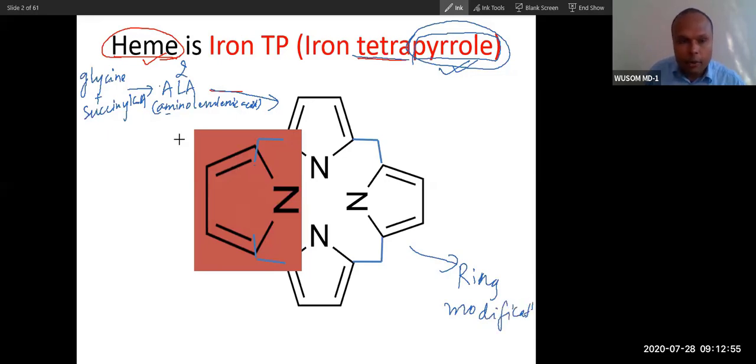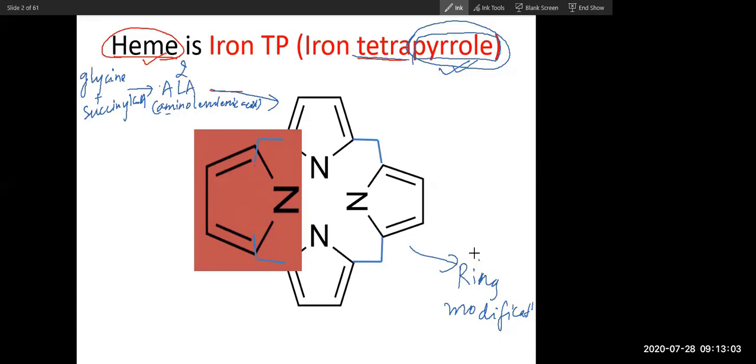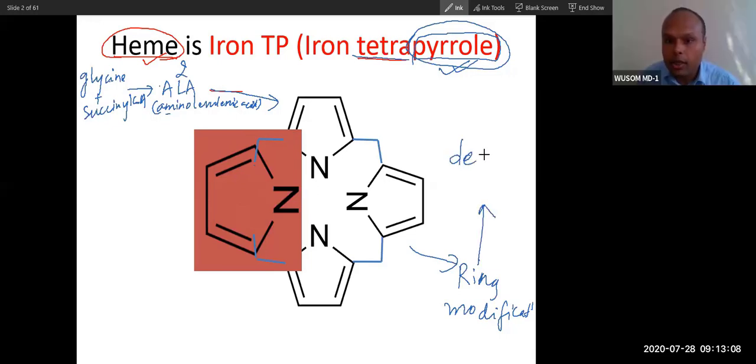Did you understand what happens before polymerization and what happens after? Yes, sir. In this ring modification, the main reaction is decarboxylation, removal of the carboxy group.